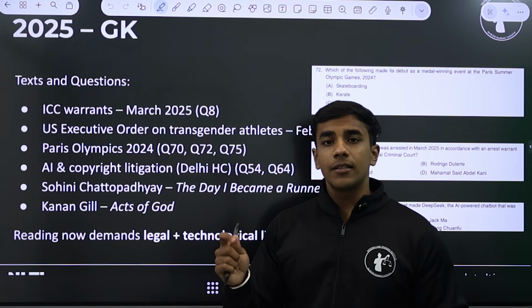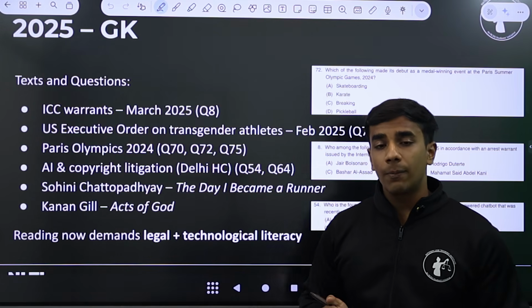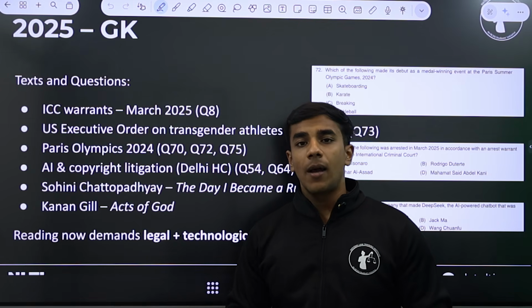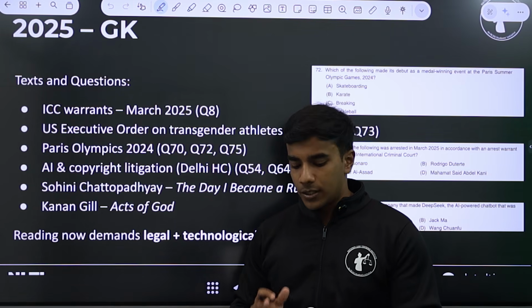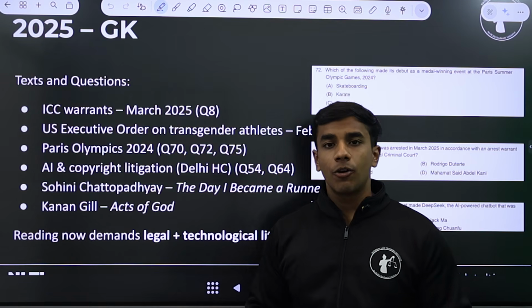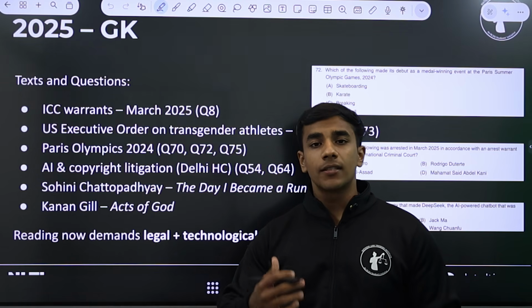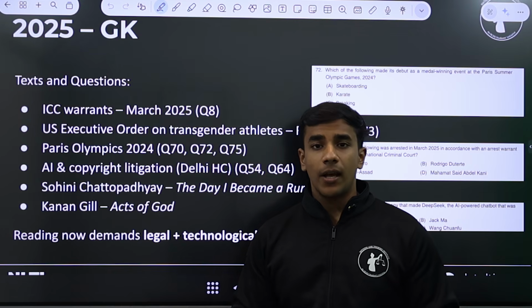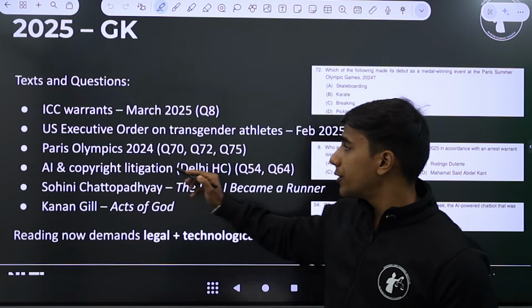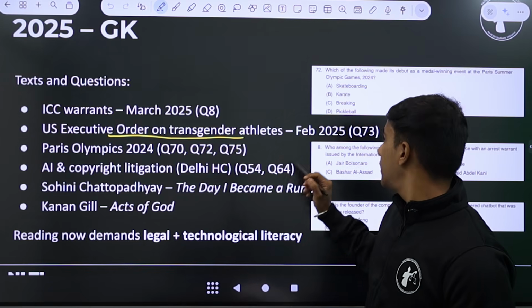So at first instance, you might think the question is nowhere related to the passage, but if you read deeply, the question is actually very much relevant to the passage and the paper, because this person, Rodrigo Duterte, who was arrested in accordance with an ICC warrant, was arrested for his crimes against humanity and his attempts at curbing democracy.